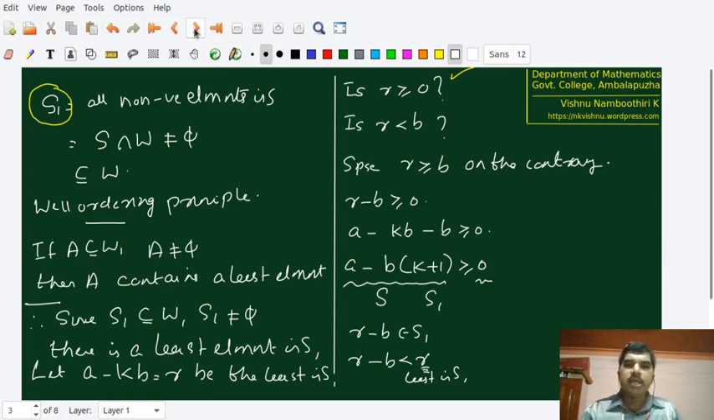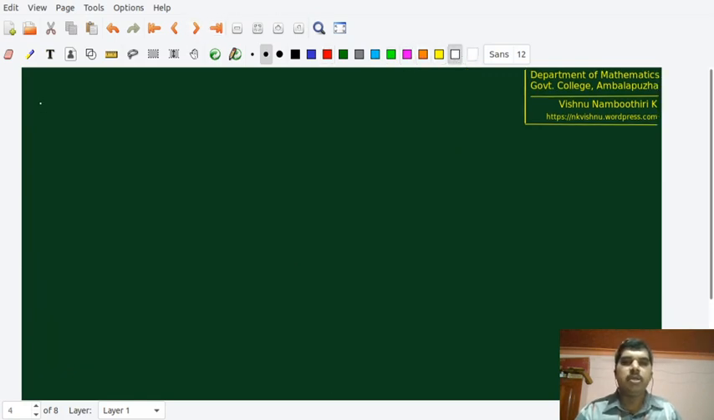Why did this contradiction happen? Because we assumed something in the beginning and that's wrong. What is our assumption? R greater than or equal to B is our assumption. Therefore, this cannot be correct, and therefore R has to be less than B. There is no other way.